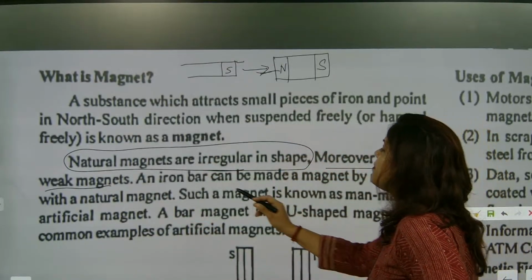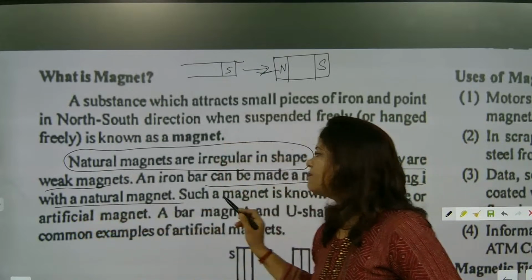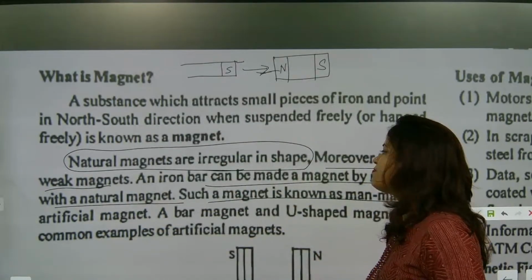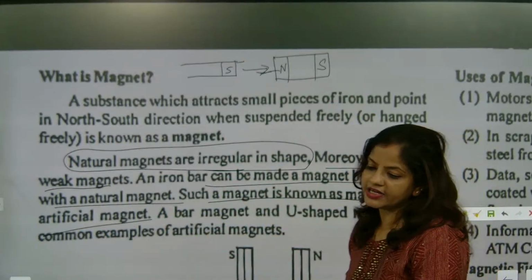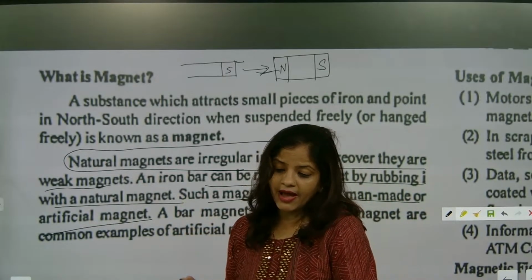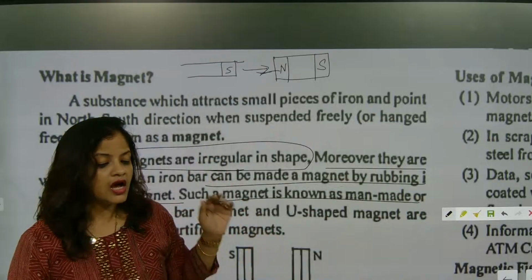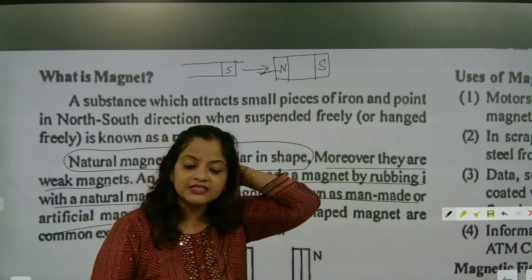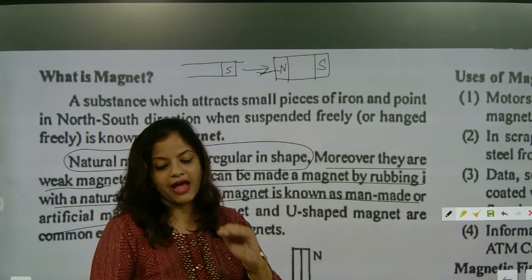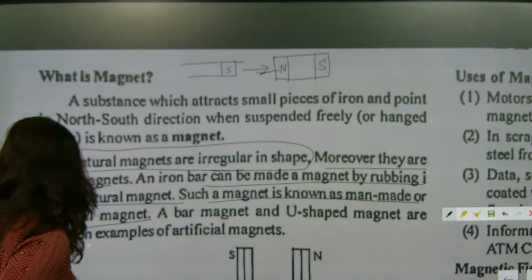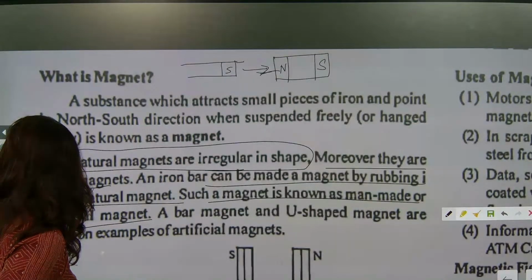Now, an iron bar can be made a magnet by rubbing it with a natural magnet. Such a magnet is known as man-made magnet or artificial magnet. So usually these type of bar magnets are not called natural magnets. These type of magnets are considered as man-made magnets or artificial magnets. So now we are going to understand some of the most important properties of these magnets.